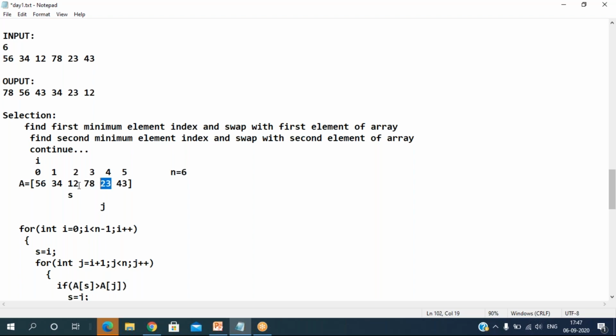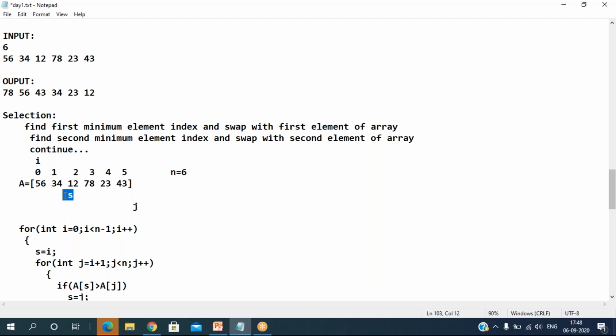Now is 23 smaller than 12? Is a of j smaller than a of s? No, 23 is not smaller than 12. Don't update the s value. I'll go to the next. Is a of j smaller than a of s? No, 43 is not smaller than 12, so don't update it. Then j plus plus, j will become 6. Is 6 less than 6? The condition becomes false, so we come out.